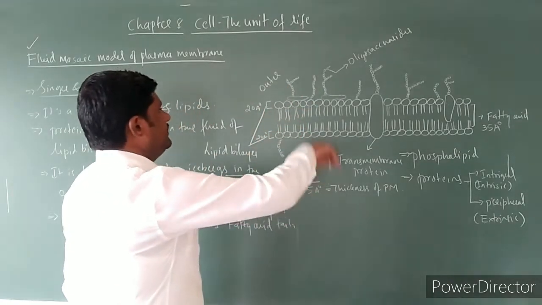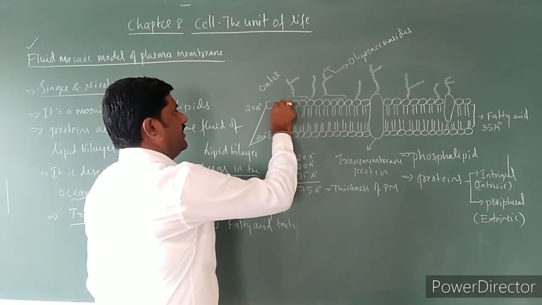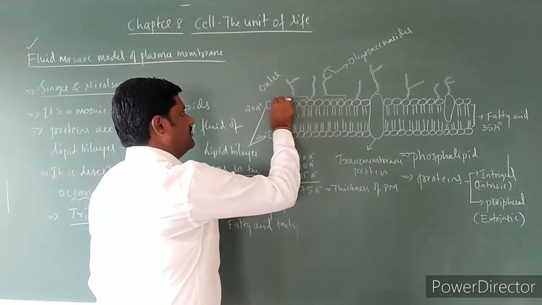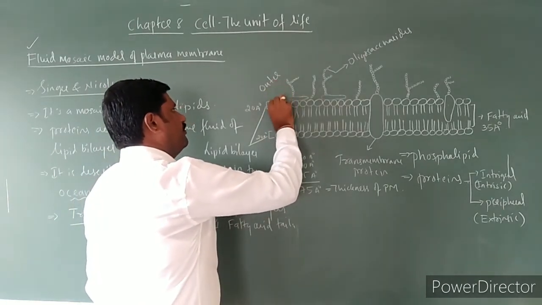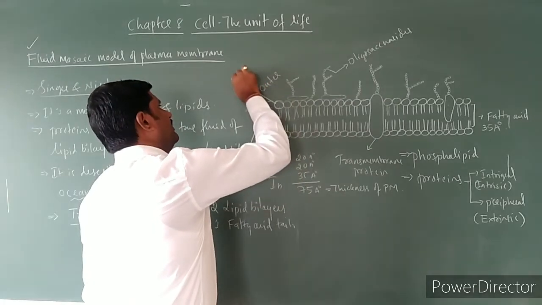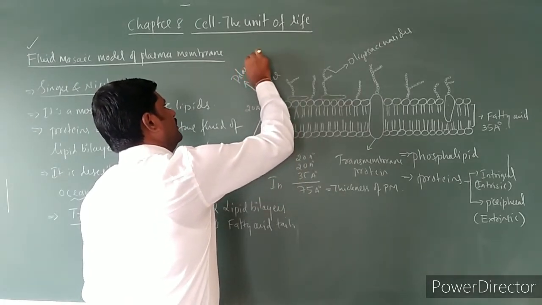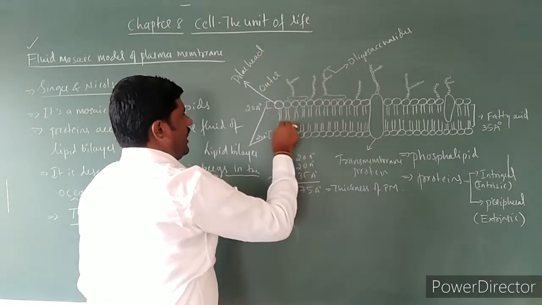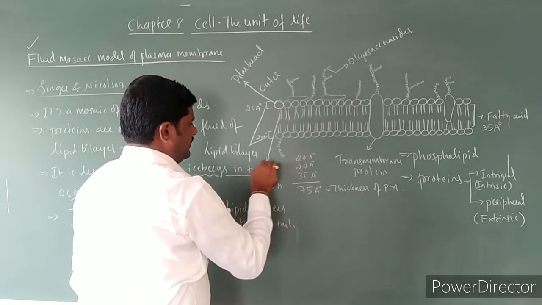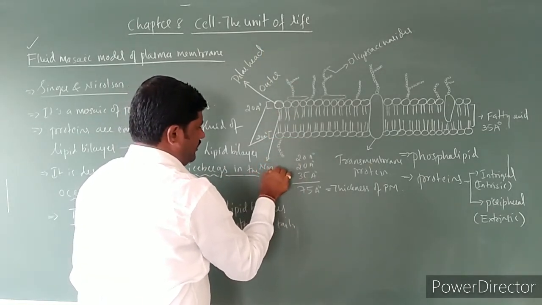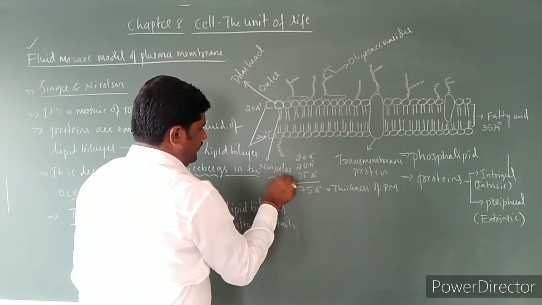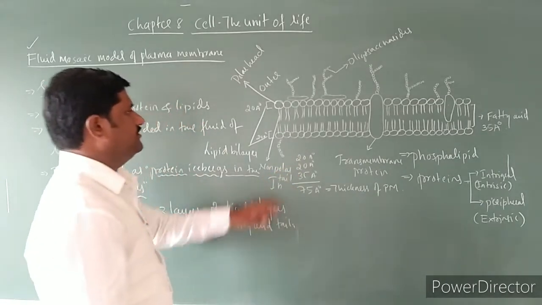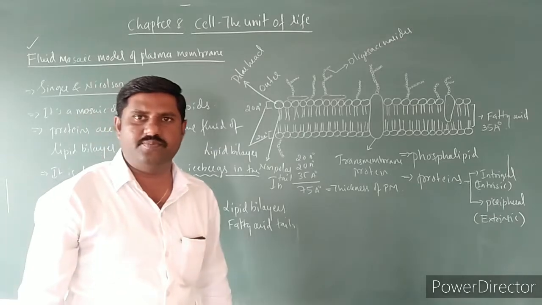What is that? So these are lipids. What we come across, the phospholipids have a polar head. This is said to be the polar head part, and this is called the non-polar tail part.